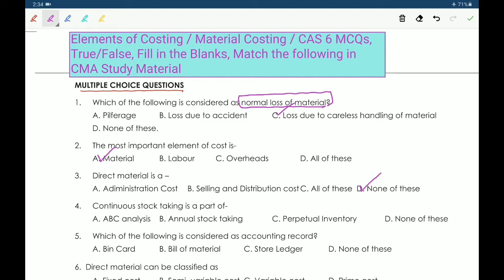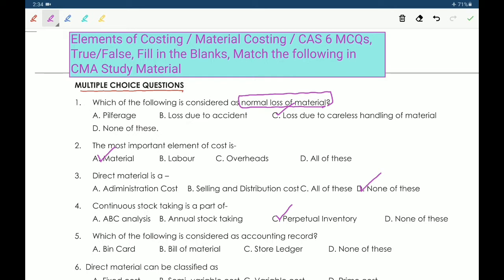So next, fourth one, continuous stock taking is a part of option A. ABC analysis. B. Annual stock taking. C. Perpetual inventory. D. None of these. So the answer is perpetual inventory. So continuous stock taking is a part of perpetual inventory.